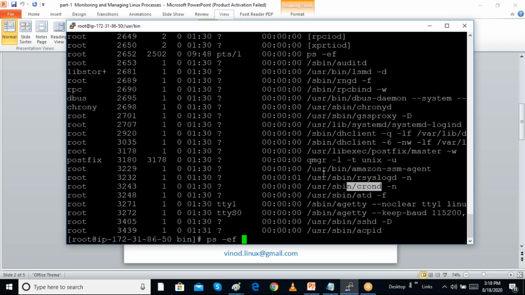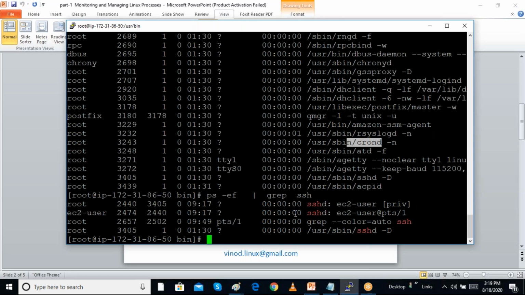I want to grep it, so I can filter it. I am going to search by grepping. Grep means filtering. I can grep ssh, and you can see the ssh process from here. ssh is a program running on the system. Grepping means we are filtering only the ssh process.